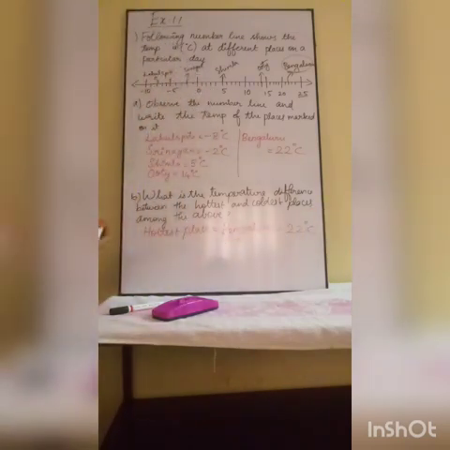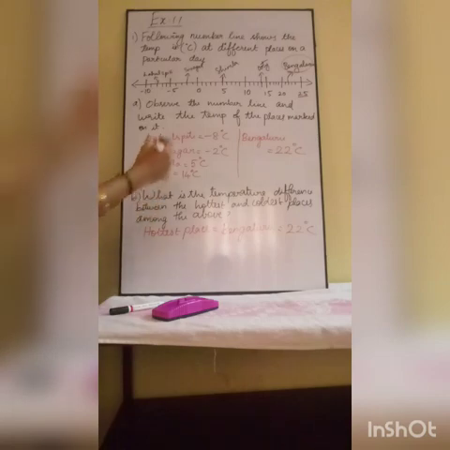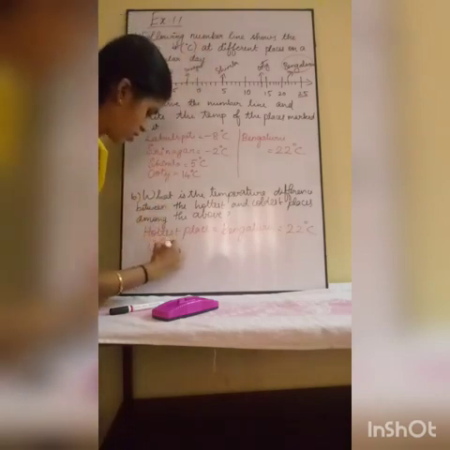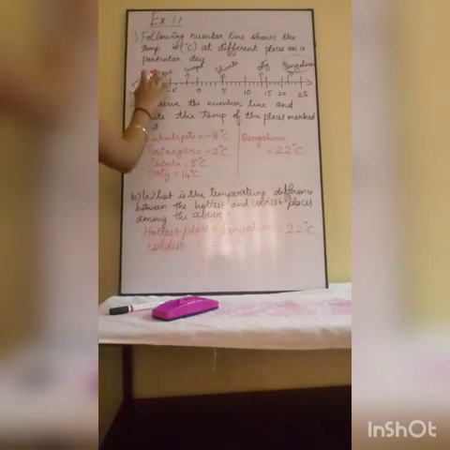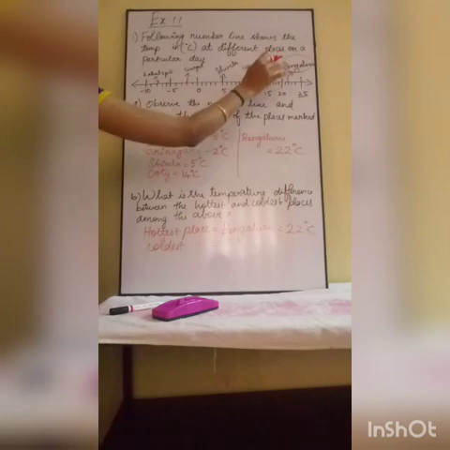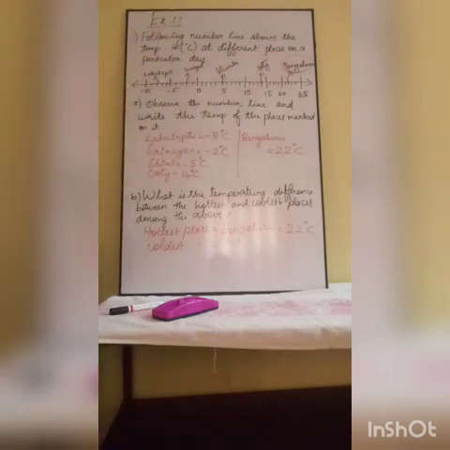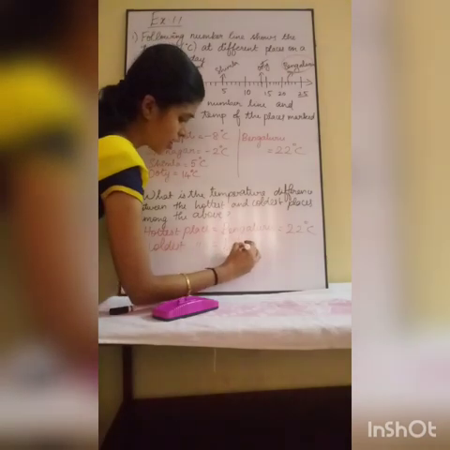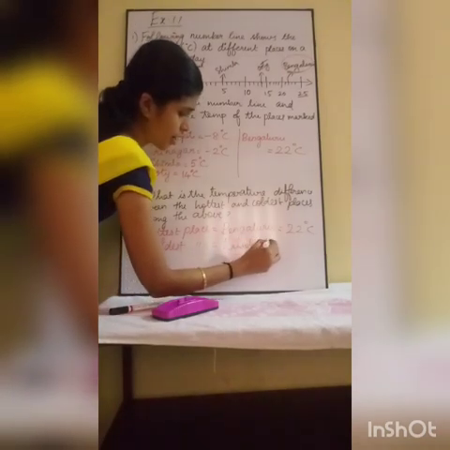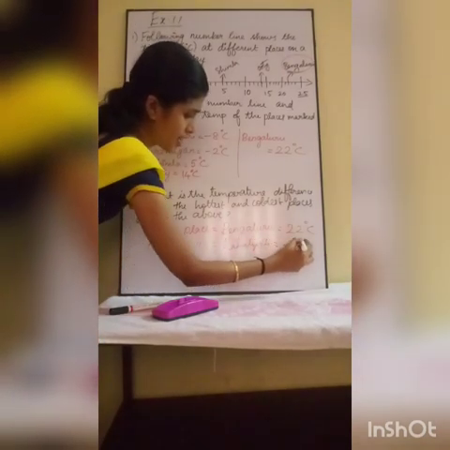Next, what is your coldest place? Lahul Spiti, because it is in this extreme corner. That extreme corner is the hottest place, this extreme corner is the coldest place. Lahul Spiti is in this corner, so its degree is minus 8 degrees Celsius.